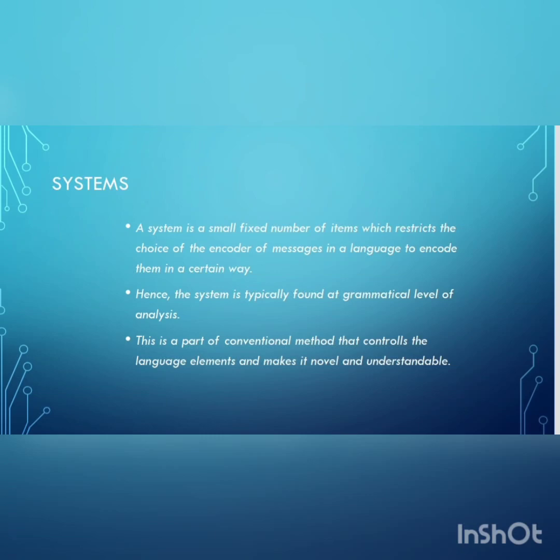A system, in this sense, is typically found at the grammatical level of language analysis. So, the system is analyzed on the level of grammatical analysis, and it is part of the conventional controlling apparatus of the articulation of language elements which makes it possible for the utterance to be both novel and yet understandable. System makes the users and the speakers easily understand and recognize what the language is about or what it